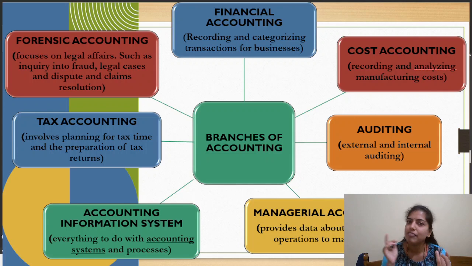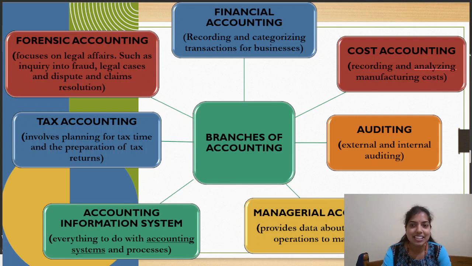What do we do here? We record the transaction, we classify those transactions, we summarize those transactions, and then we interpret the end results. That is financial accounting. Now, is there only one branch? No, there are n number of branches, and a few of them I have mentioned in this slide.